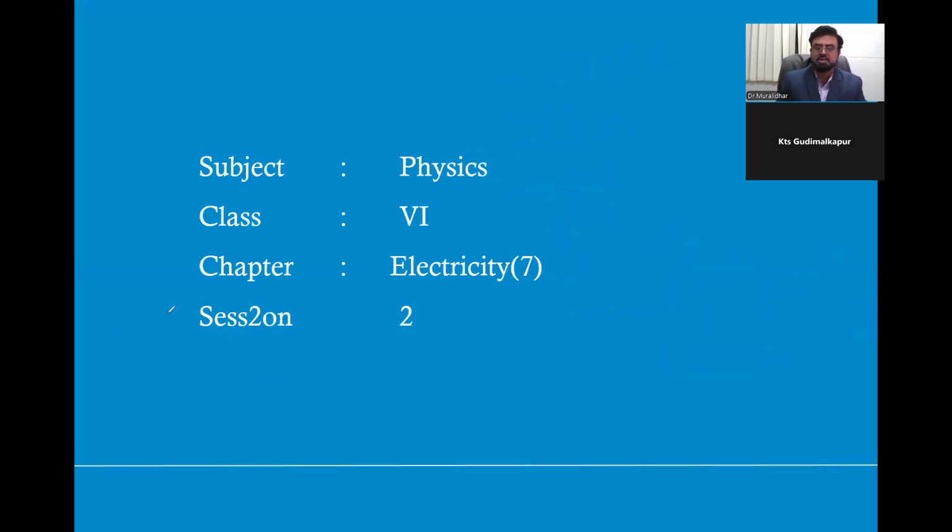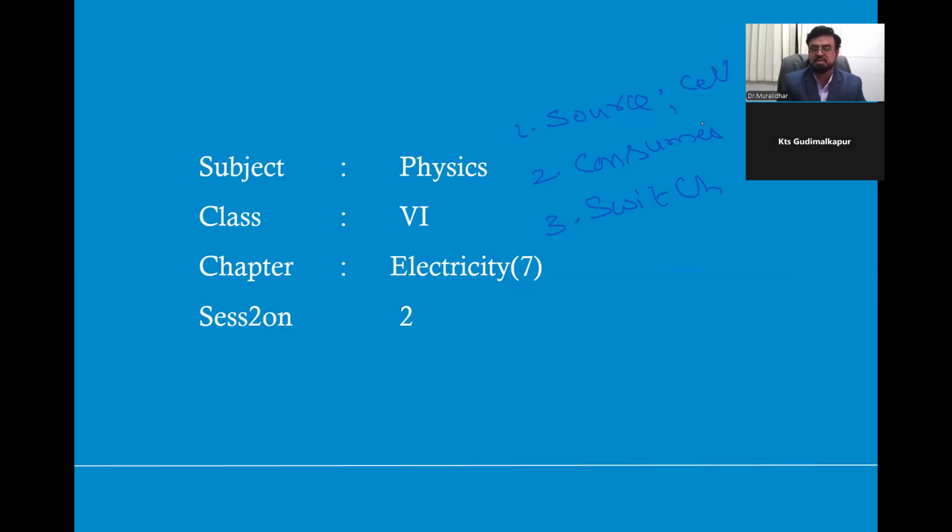Then we discussed the important parts of electricity. To want electricity, the first requirement is a source of electricity, and the second is a consumer. Of course, the third most important is the switch. These three are the basic requirements of electricity. What is a source? From where electricity is coming. In the last class we discussed the cell.